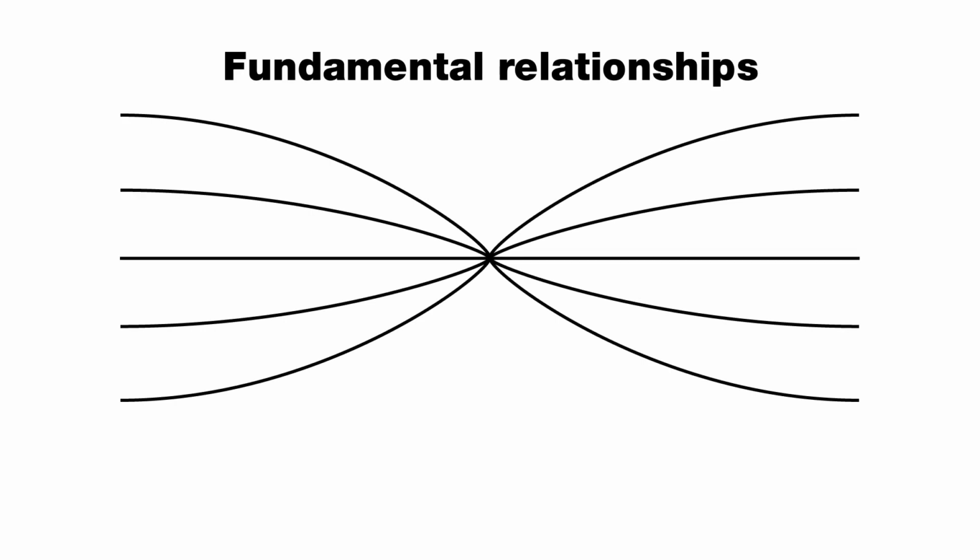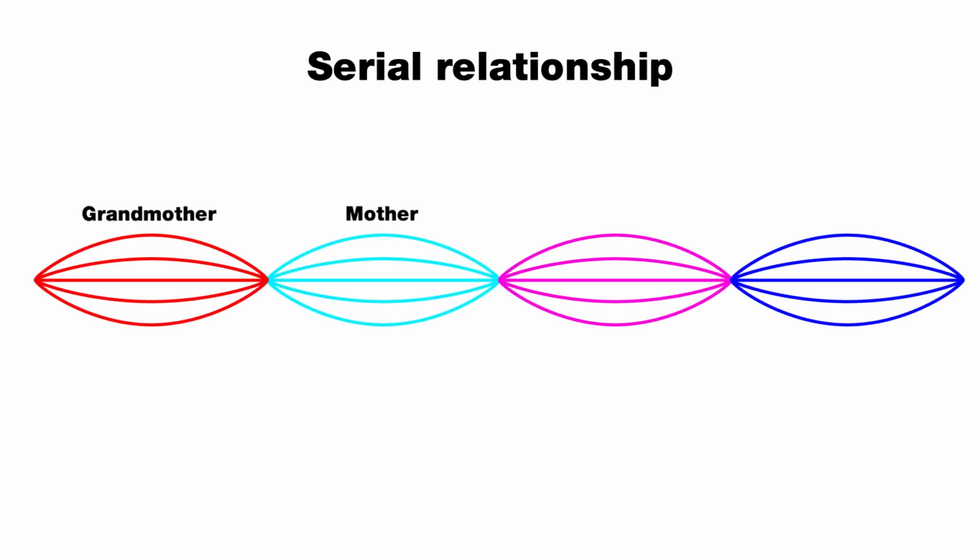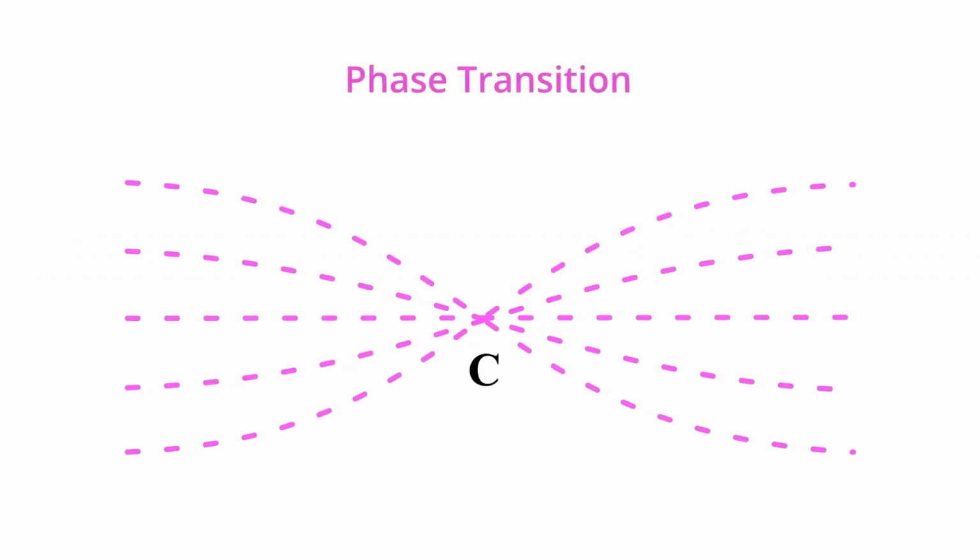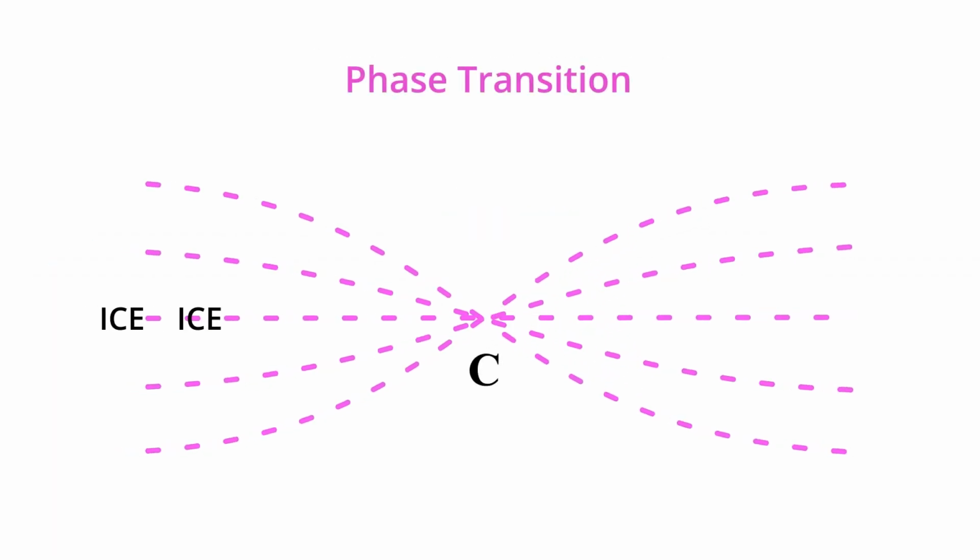Introducing the fundamental relationships model. Serial relationship. Cause-effect relationship. Grandmother, mother, daughter, granddaughter. Preschool, primary school, high school, university. Phase transition and critical point.